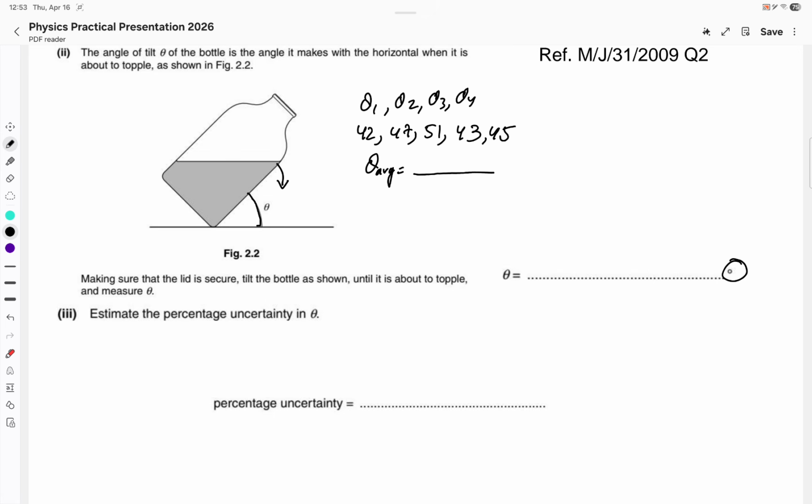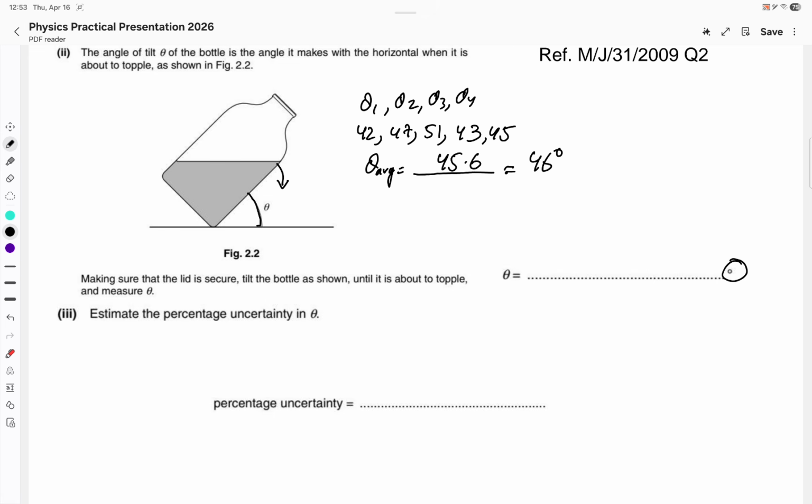42 plus 47 plus 51 plus 43 plus 45 divided by 5. I am getting 45.6. So I am writing 46 degree. The average is 46 degree.